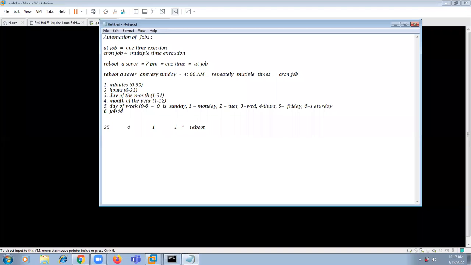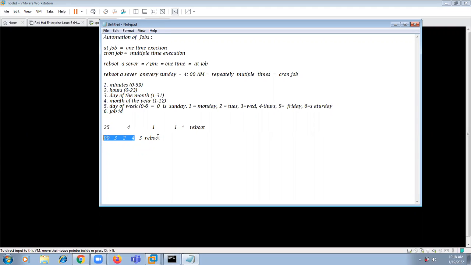Let me give one more example. That is 0, 0, 3, 2, 4, 3, and reboot. This is one example. What this example does is reboot a machine when the day is Wednesday, because 3 means Wednesday. And 4 is the month: January, February, March, April. So on April 2nd, early morning at 3 o'clock, if it is Wednesday, then only reboot. If it is not Wednesday, it will not reboot.